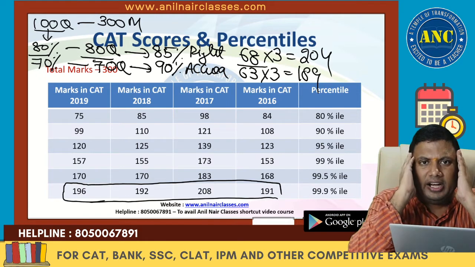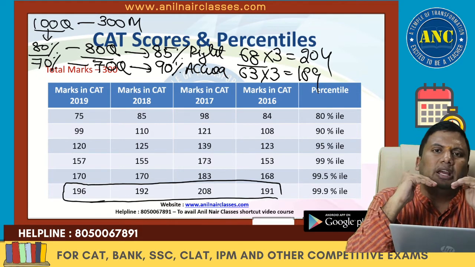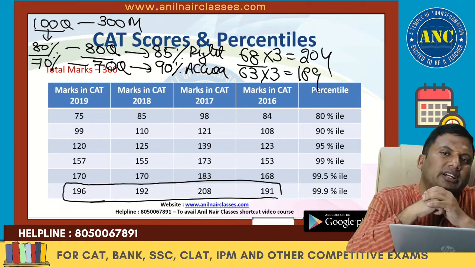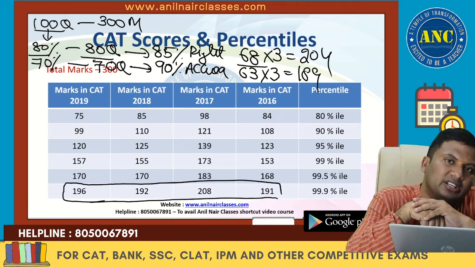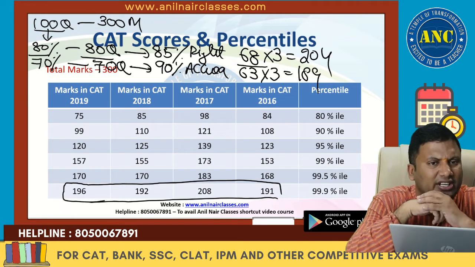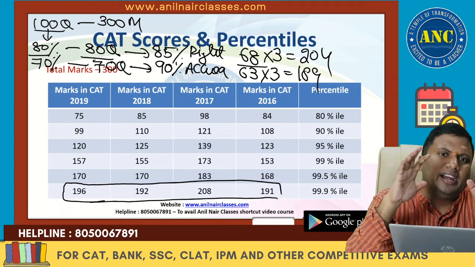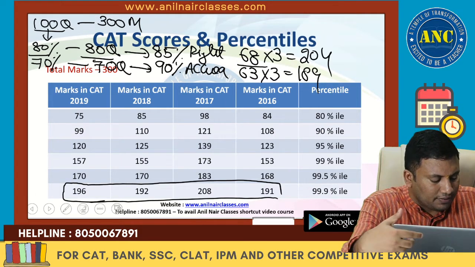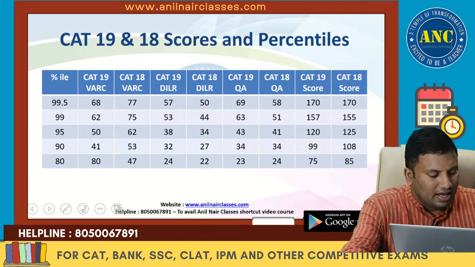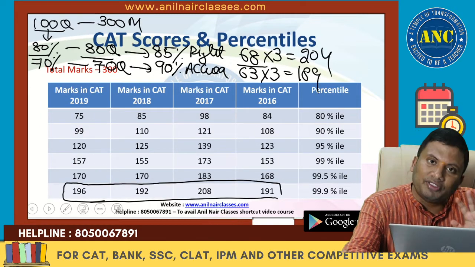Keep 70% in mind. Minimum 70% of the total questions you need to attempt with 90% accuracy. Or if you want to increase your attempts, 80% of the questions with 85% accuracy. Definitely you are in the top 10% of the students. Now if you see it, this is the total marks.